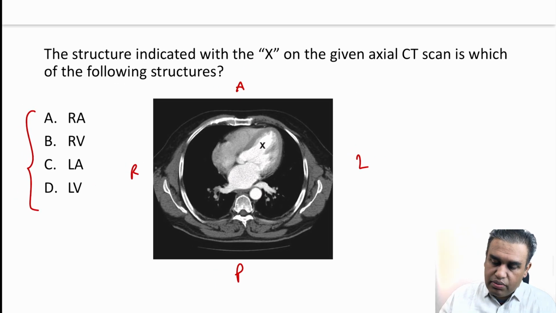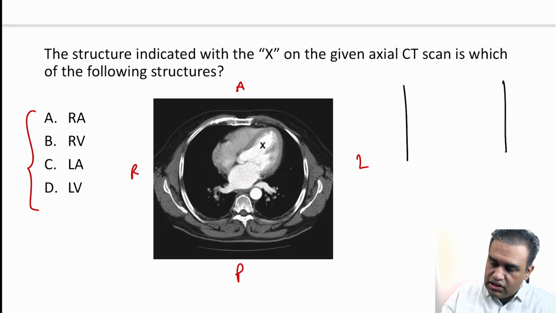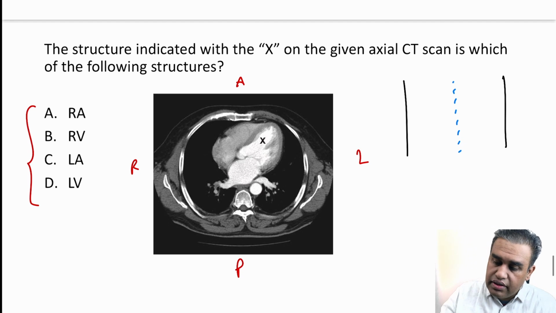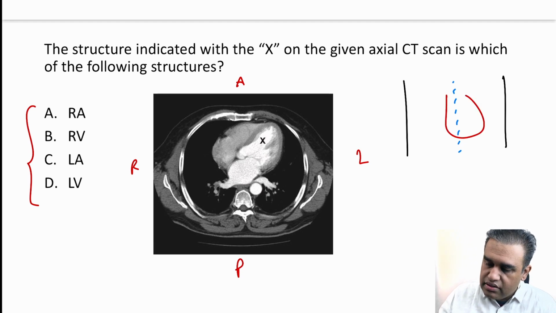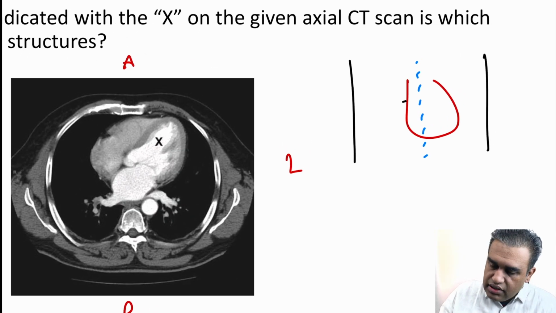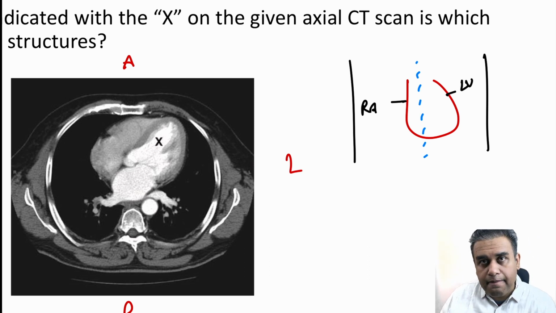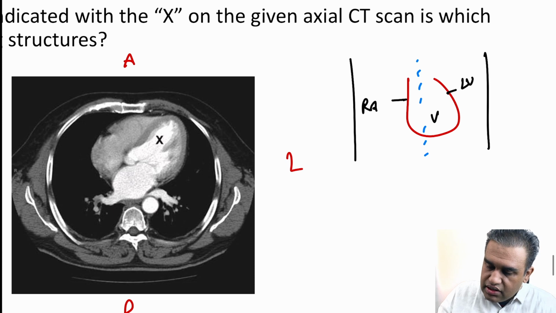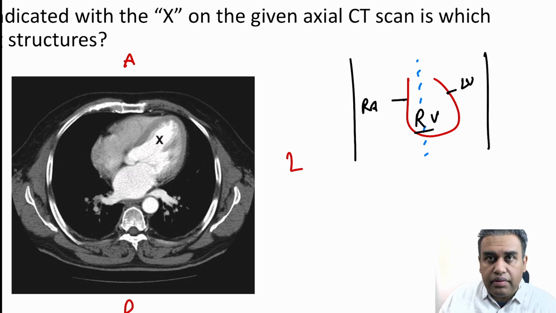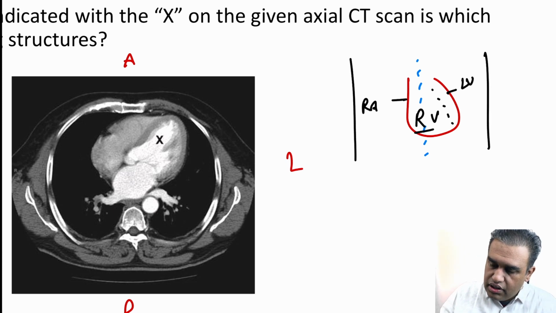Now if you know the basic anatomy of the heart, let me just try to make a thoracic cage over here hypothetically, and imagine this is the midline, dotted blue is the midline. Just imagine for a second. Now if I make the heart like this, this is the approximate location of the heart. What you need to know, and I hope most of you must be knowing, is that the right border of the heart is the right atrium, and the left border of the heart is the left ventricle. The anterior major part of the heart is the right ventricle, and here you have this groove, and so the left border of the heart becomes the left ventricle.